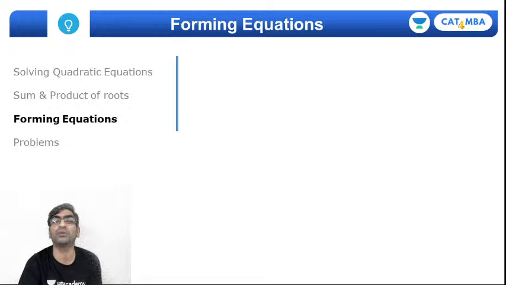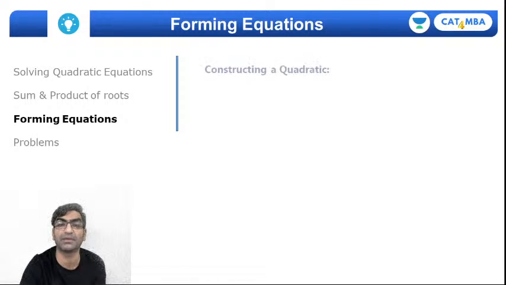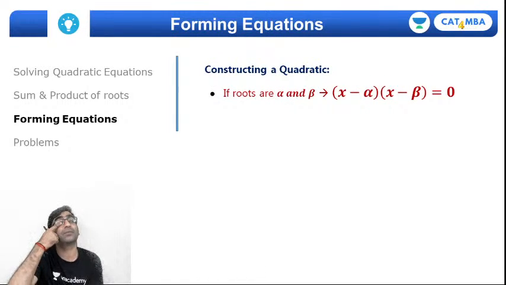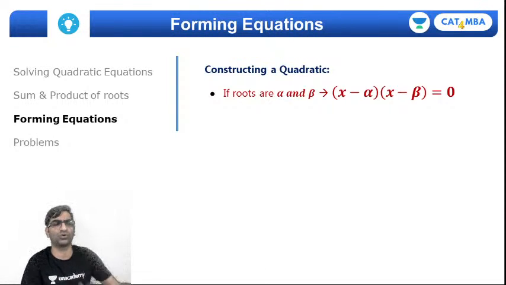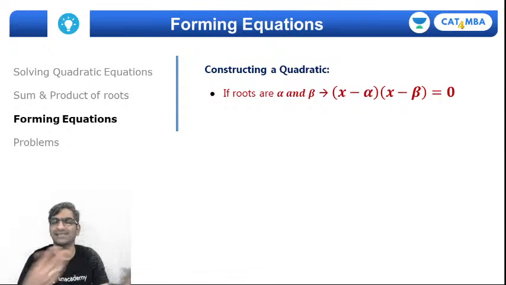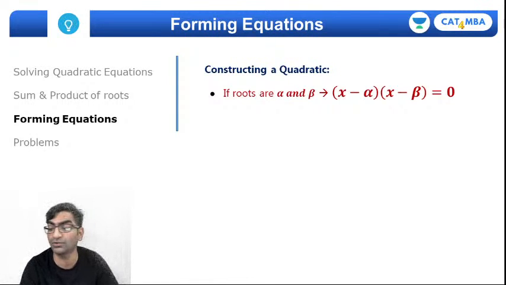The opposite would be where I want to make the equation and I'm given the sum and product of roots. Well, not always the case. If I'm given the roots themselves, say the roots are 2 and 3, then you'll surmise that x minus 2 and x minus 3 are factors, so the quadratic should be x minus 2 into x minus 3. In general terms, if alpha and beta are the roots, x minus alpha into x minus beta would be the quadratic equation that you want.